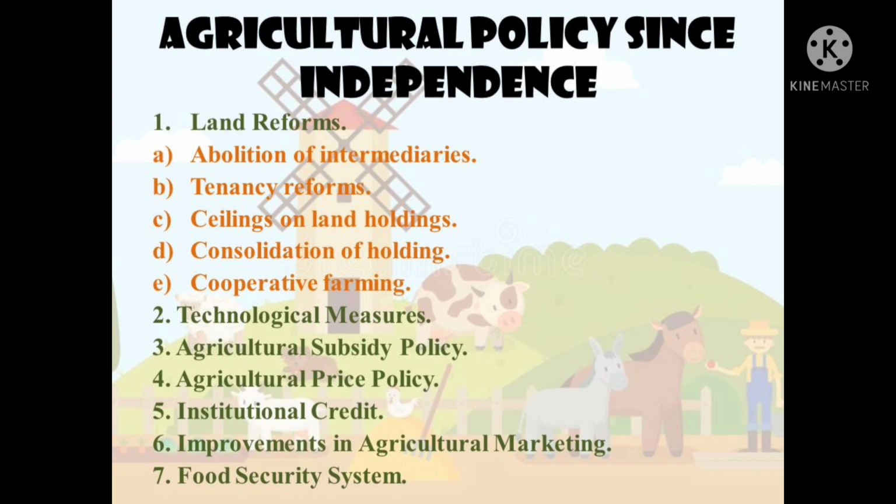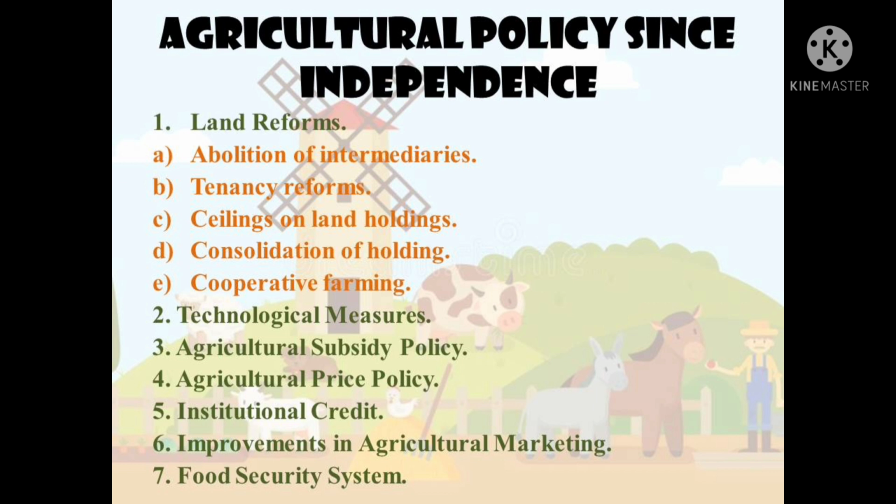The main policies followed during 1950 to 1990 were as follows: land reform, technological measures, agricultural subsidy policy, agricultural price policy, institutional credit, improvement in agricultural marketing, and food security system. So point number 1 is land reforms. Land reforms or institutional reforms aim at reducing inequalities in Indian agriculture and included the following actions by the government: abolition of intermediaries, tenancy reforms, ceilings on land holdings, consolidation of land holdings, and cooperative farming.